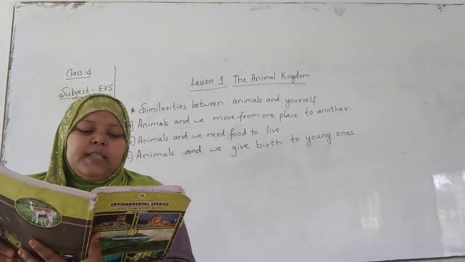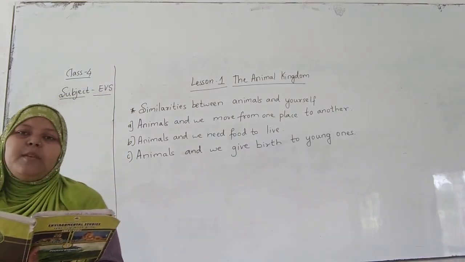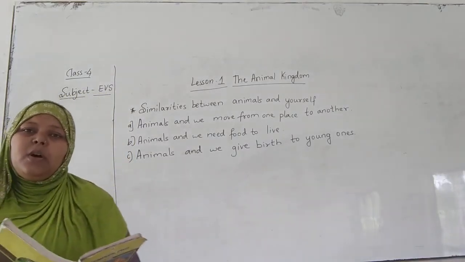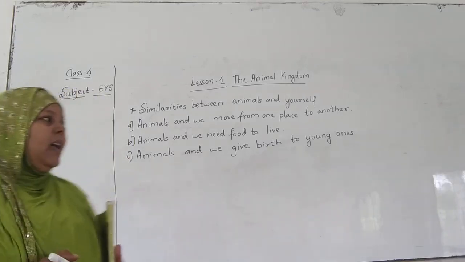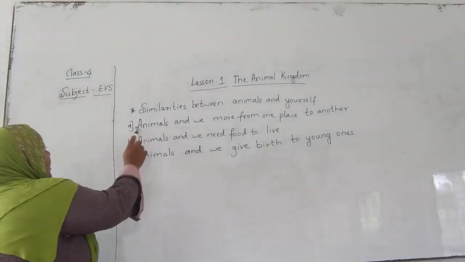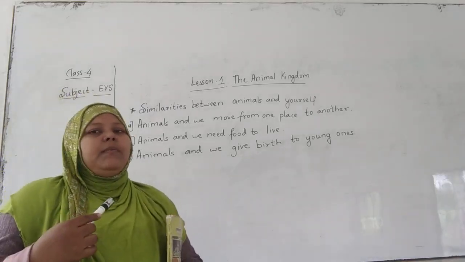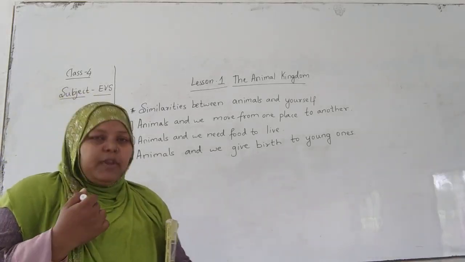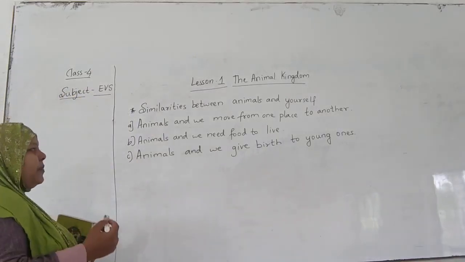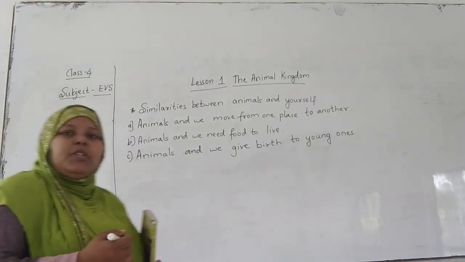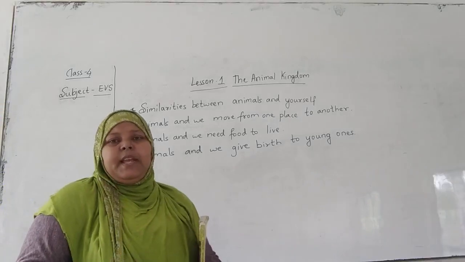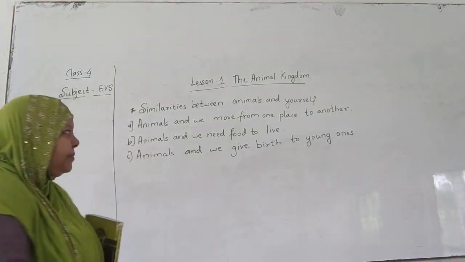Identify the similarities that you find between animals and yourselves. Here I have already mentioned three similarities between animals and ourselves. One by one, I am going to read and explain all the points.